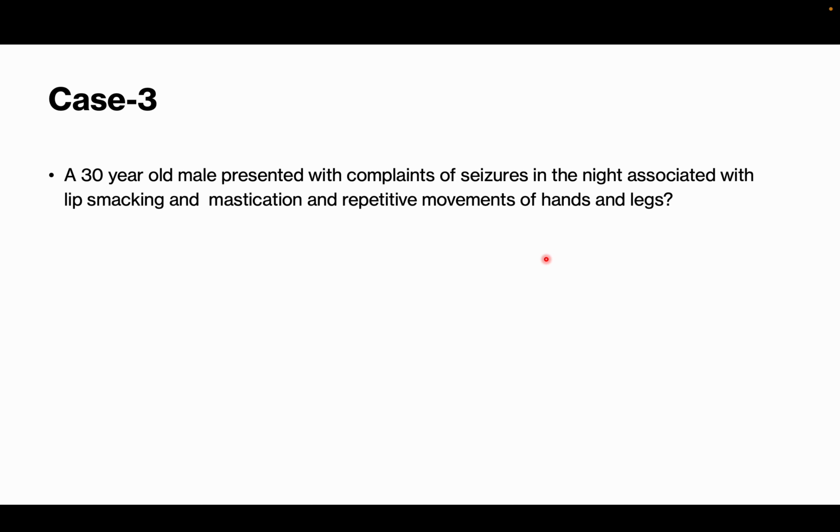This medial part of the frontal lobe, you might have heard of abulia, akinetic mutism. We'll discuss that in stroke again. But the medial part of the frontal lobe is more involved in motivation. Sometimes the orbitofrontal pole, where the behavioral pathway is involved. So these can be various parts of the frontal lobe. Based on which part of the frontal lobe is involved, you'll have such automatisms and such aura. Here, opercular areas, that's why lip smacking and hypermotor activity are there. So this might be a case of frontal lobe epilepsy.